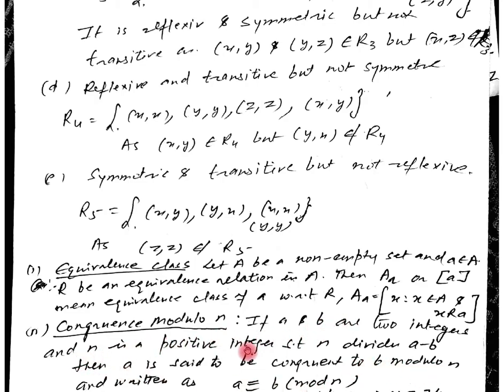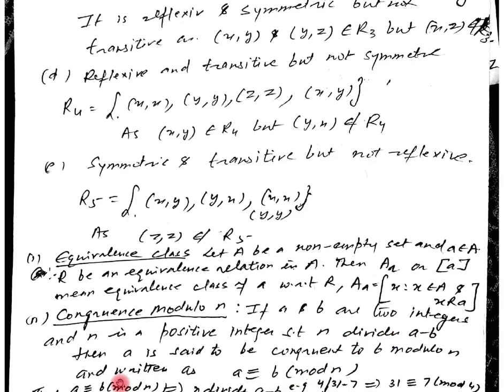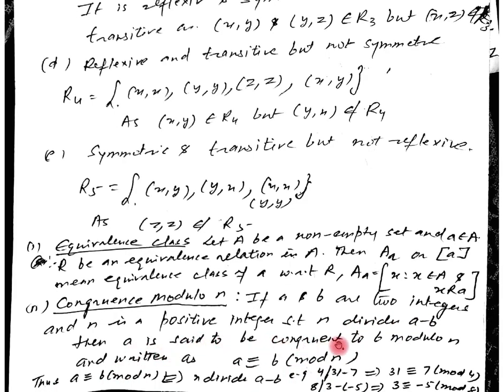If a and b are two integers and n is a positive integer such that n divides a minus b, then a is said to be congruent to b modulo n, and written with the congruence sign, a congruent b modulo n, means n divides a minus b.